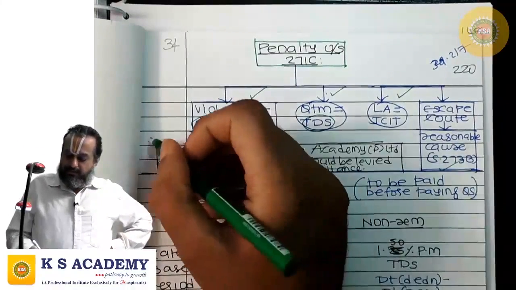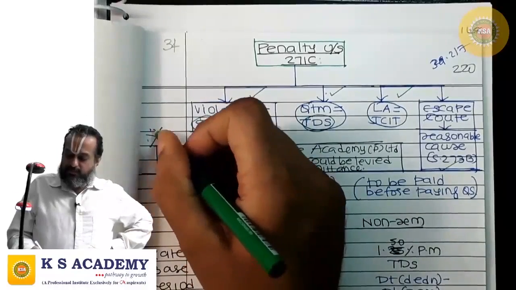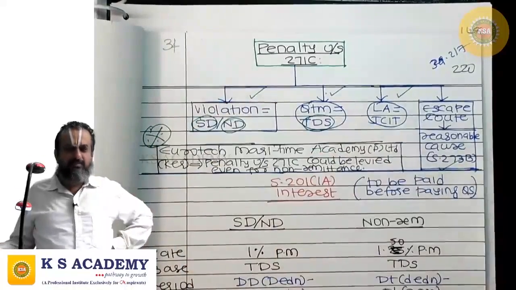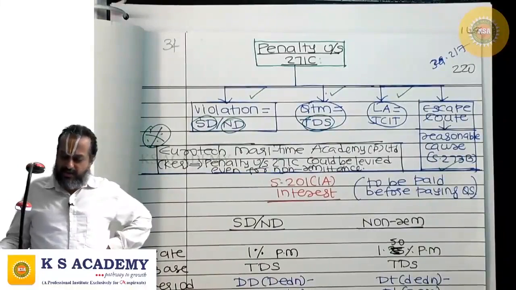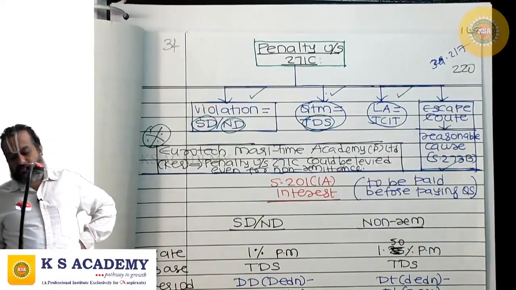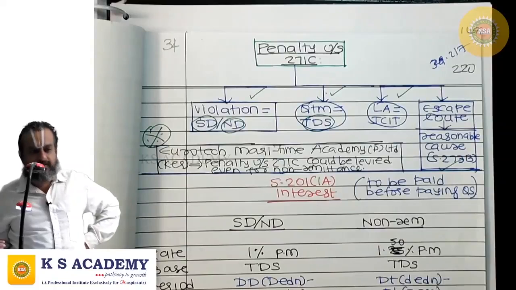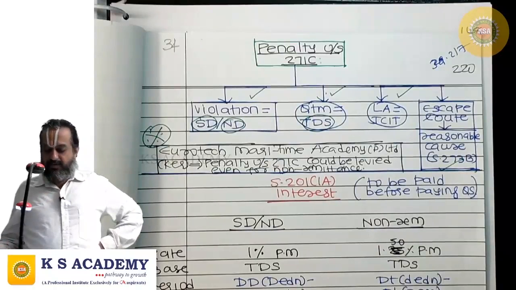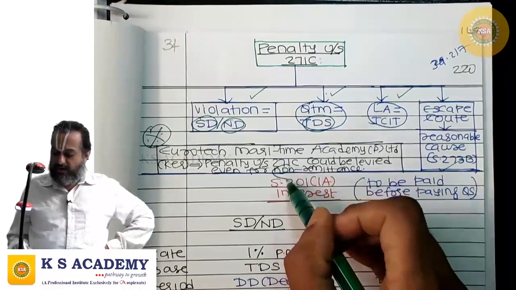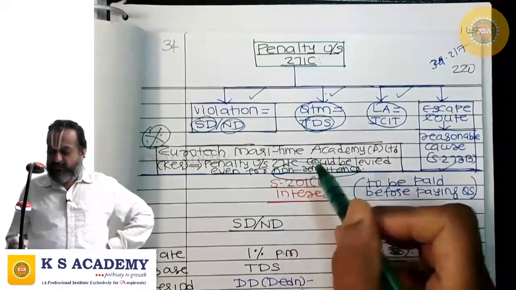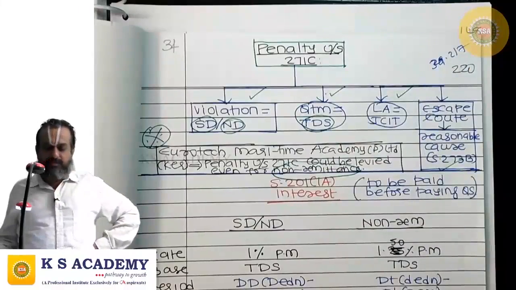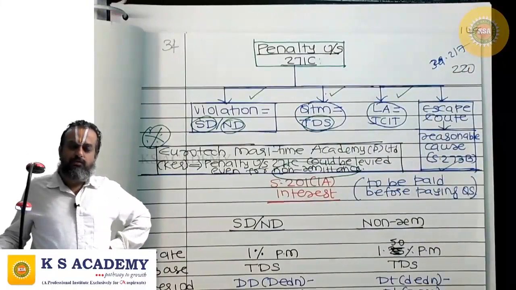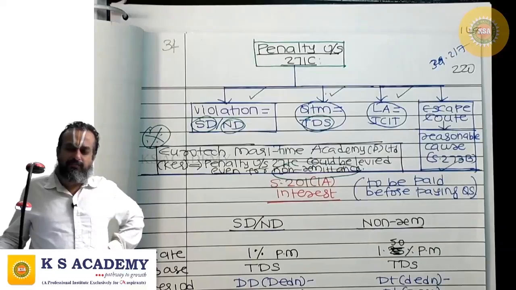Here one issue is there, a case law is given in the last RTP, Eurotech Maritime Academy Private Limited, Kerala judgment. Penalty under 271C could be levied even for non-remittance. If you read section 271C, you will find that the penalty could be levied only for short deduction or non-deduction.